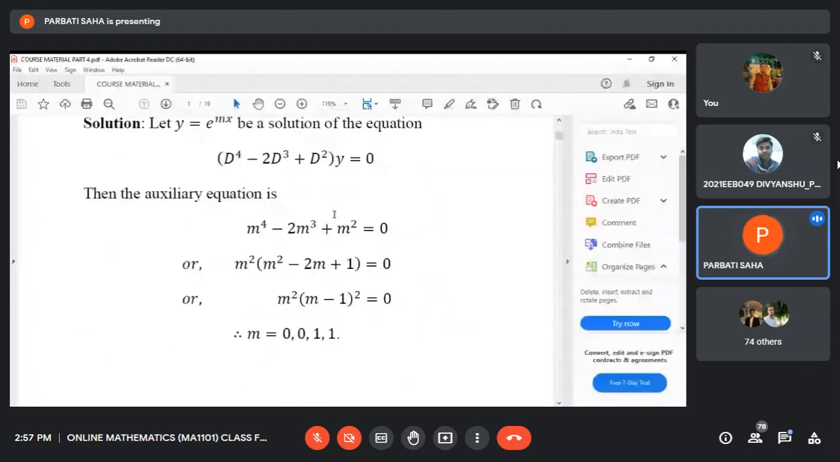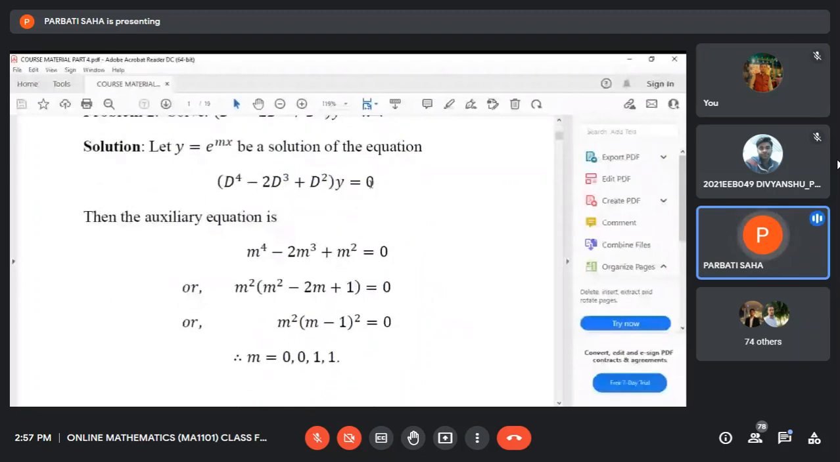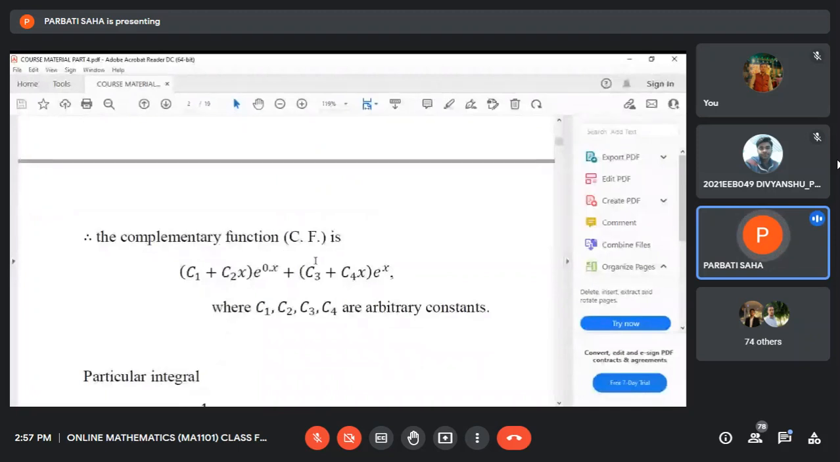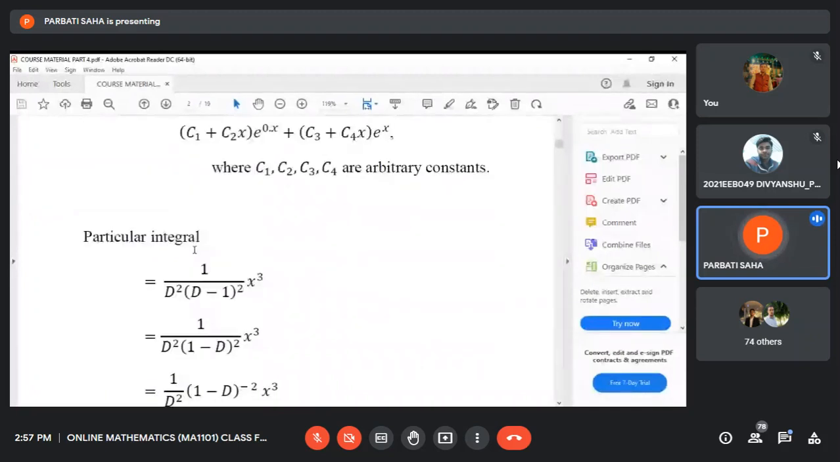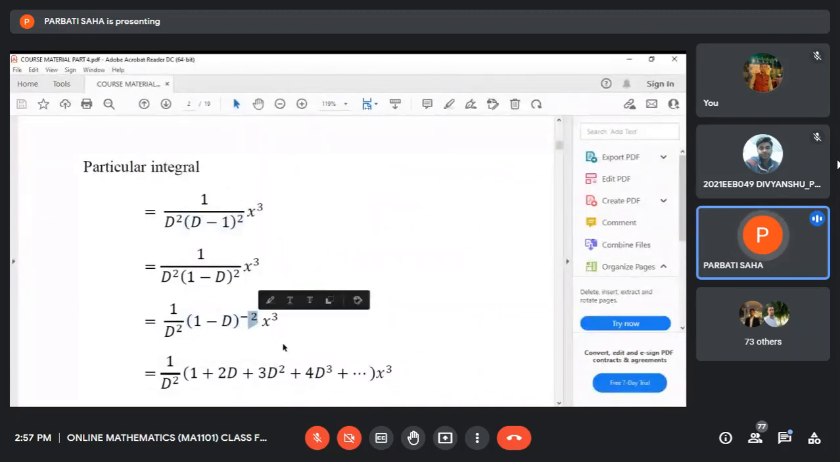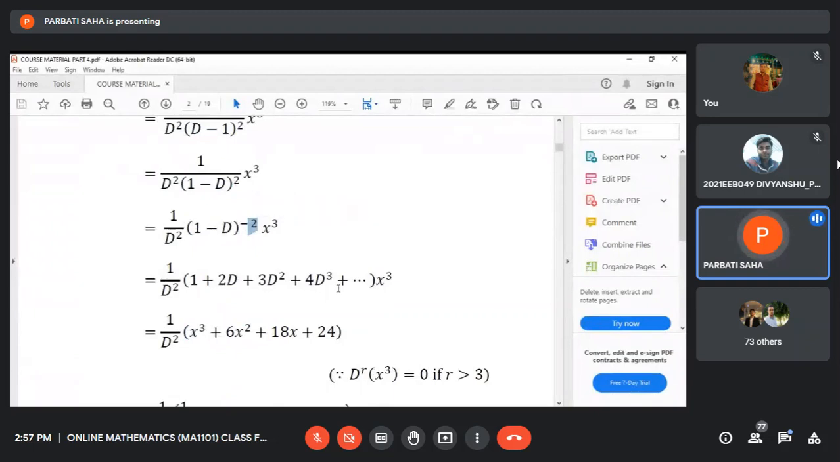We first solve the equation with the right side 0, find out the roots of the auxiliary equation, then we write down the complementary function. After that, we find out the particular integral, where you see this F(D) is taken in the numerator with negative index and then expanded in ascending powers of D. And after that, you see we apply these operators on x cube, which is the function on the right side.